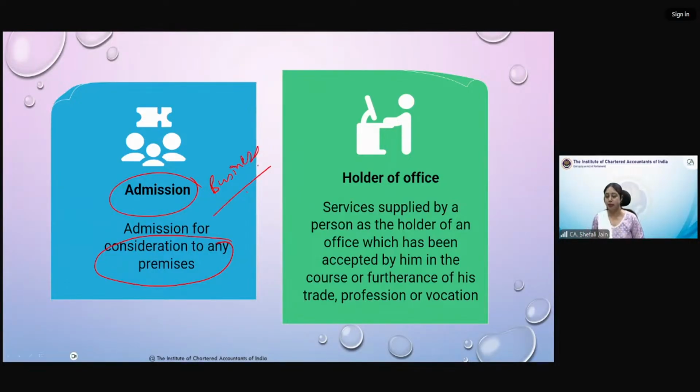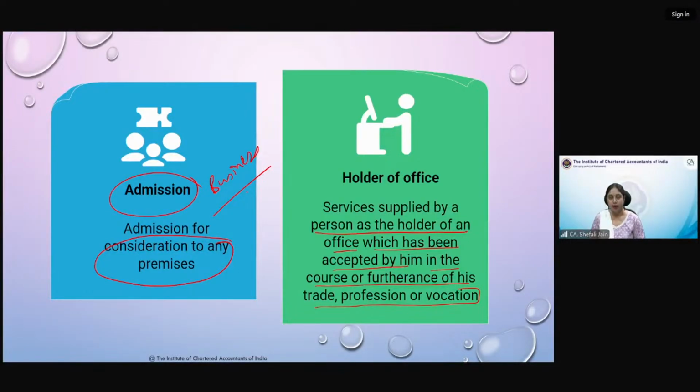Let's move to next. Holder of office. Now, services supplied by a person as the holder of an office which has been accepted by him in the course or furtherance of his trade, profession, or vocation. Let me give you an example for this. For example, you are a chartered accountant and you have been appointed as an auditor of a firm, or you are a chartered accountant, you have been appointed as the director of a company, or you are a doctor and you have been appointed as a medical consultant or medical superintendent maybe of a hospital.